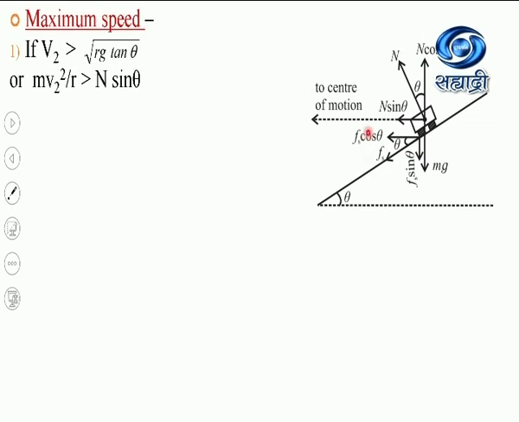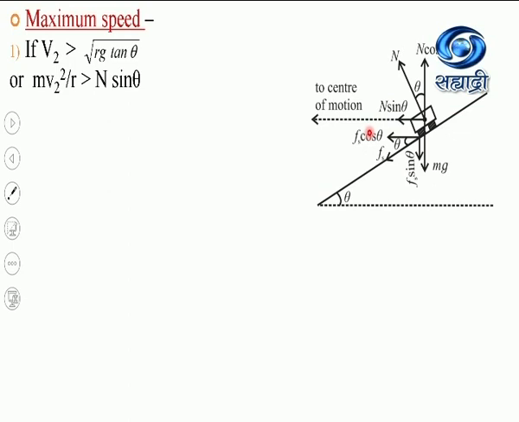Now this Fs cos theta and n sin theta are parallel and in the same direction, so now the centripetal force is provided by the addition of these two components. That is, along with this component, again this component will also provide the necessary centripetal force, because the direction of this force is again toward the center of the circle along the bank road. So I can write down the centripetal force mv2 square by r will be equal to n sin theta plus Fs cos theta.